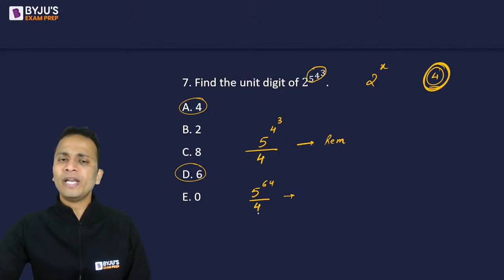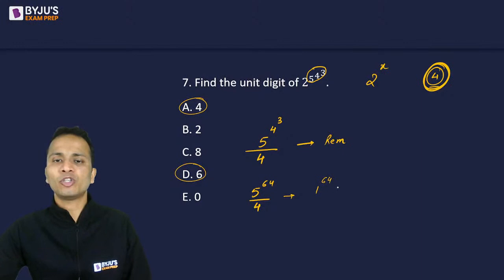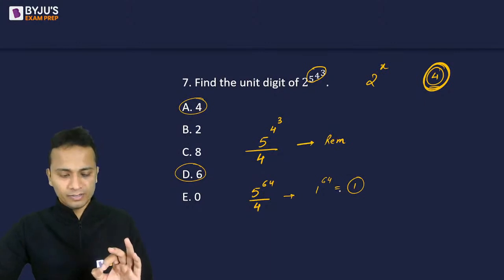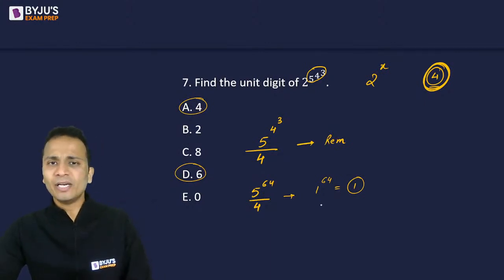So 5 when divided by 4, the remainder is 1, and the remainder will be 1 raised to the power 64, which is equal to 1. Okay, so I have calculated that. Okay, अब सबके आंसर आ रहे हैं. So I've calculated that the power when divided by 4, the remainder is 1.